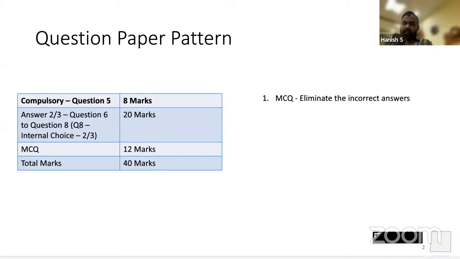Okay. Now I'm sure people who have come from a CPT background will know how to handle MCQs. One simple strategy is you don't have to know the correct answer in MCQs, but you have to be smart. What you have to do is only identify which cannot be the answer. If the question is based on computing the tax liability, and even if one transaction is taxable, that means the answer cannot be tax liability 0. That answer is eliminated. So earlier your probability of getting the correct answer was 25%. Now it is 33.33%. Correct, no?